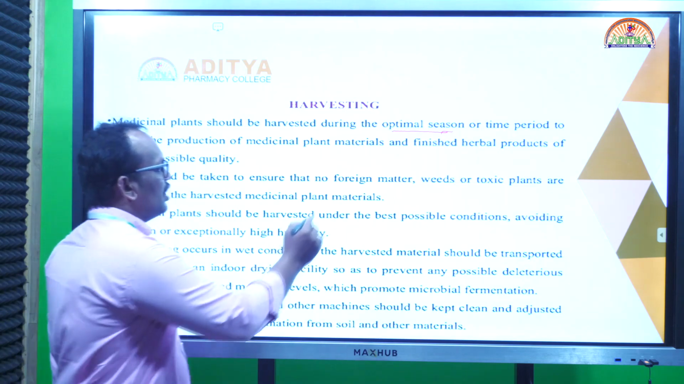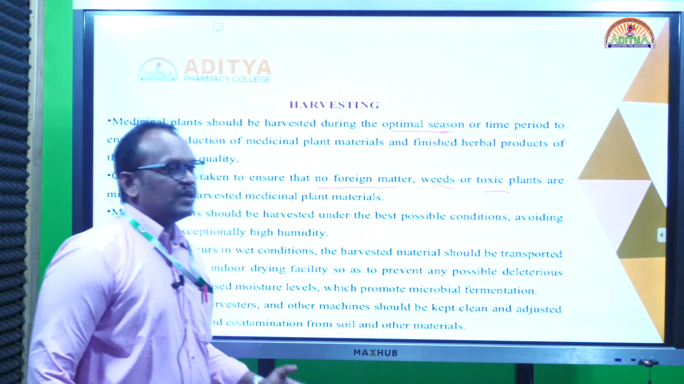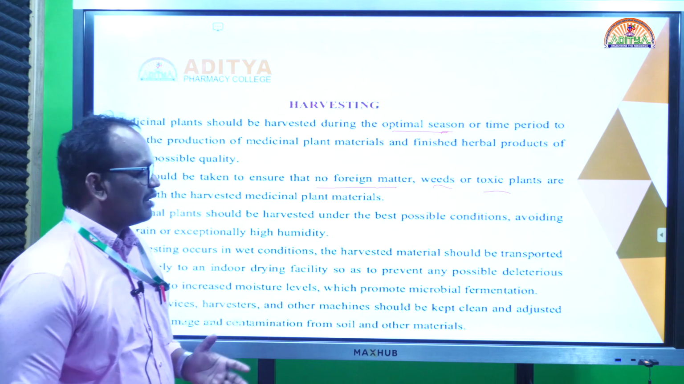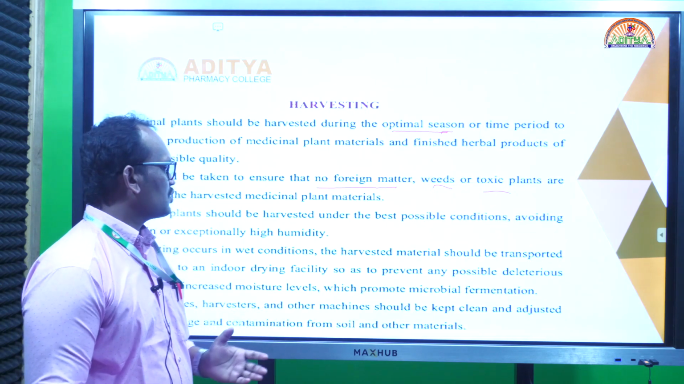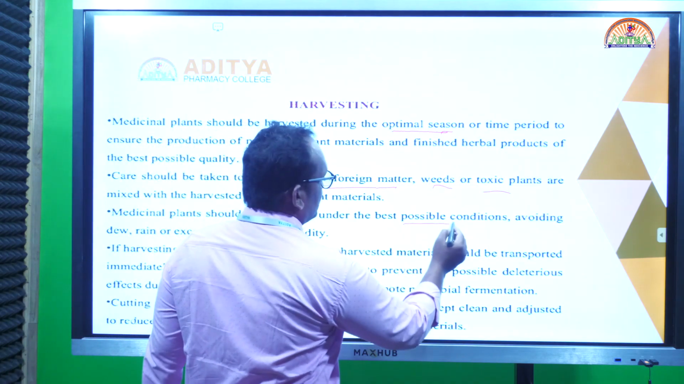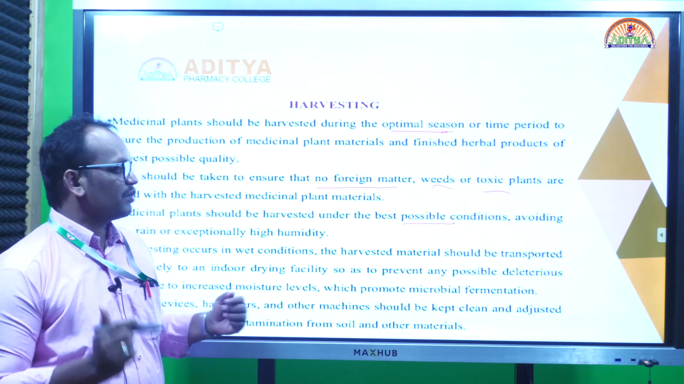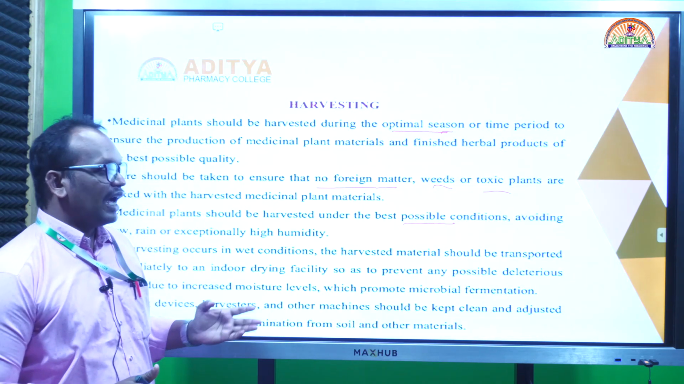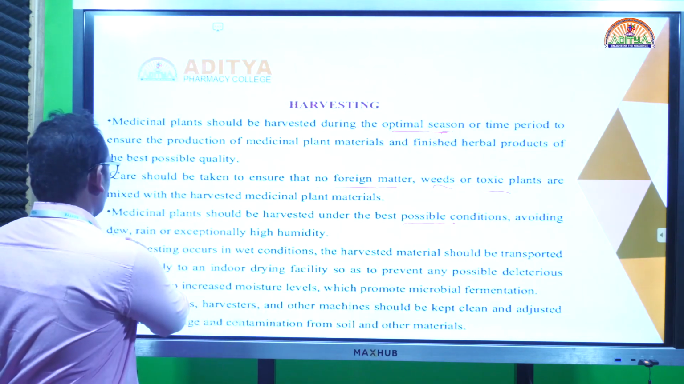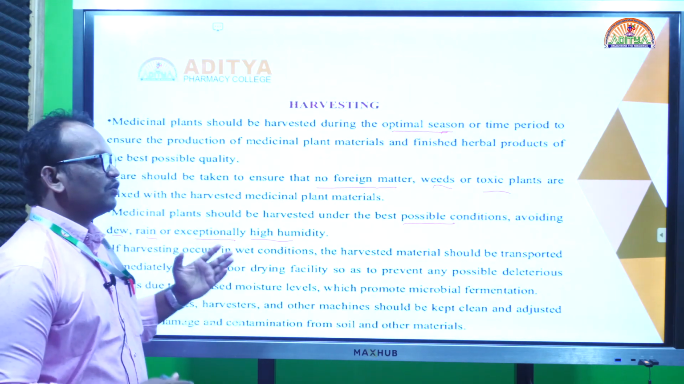While collecting we have to ensure that there is no foreign matter, no weeds or toxic plants. The collected plant should not be mixed with other weeds or foreign organic matter and farmyard manures, or any toxic materials. Also, we have to adopt the best possible method for harvesting. Sometimes we are digging, sometimes beating with bamboo sticks, sometimes hand picking. We have to adopt the best possible method to avoid dew, rain or exceptionally high humidity during harvesting, so it won't affect our drug.